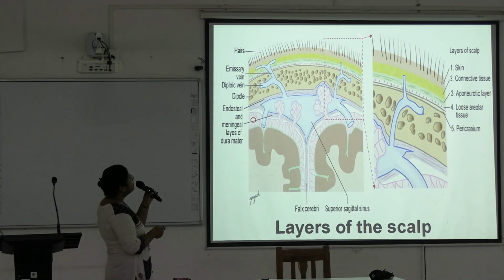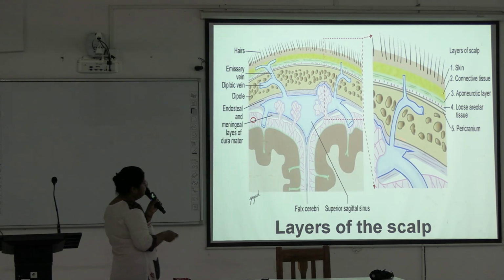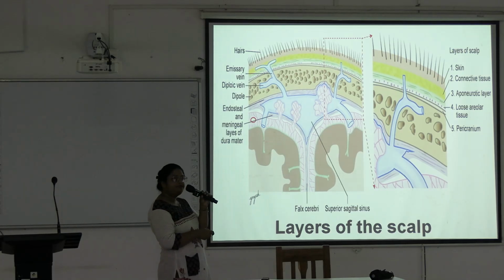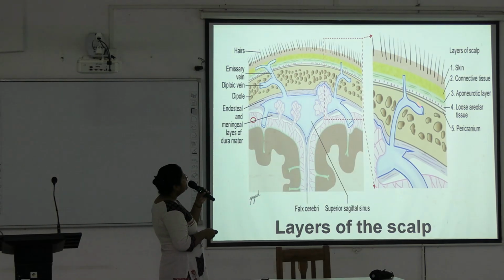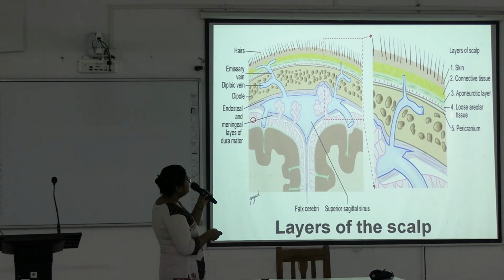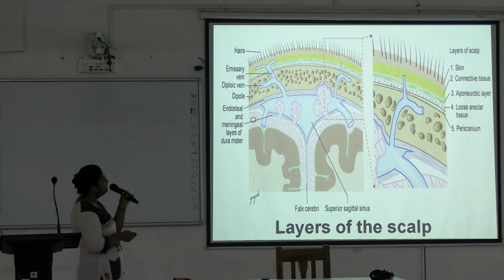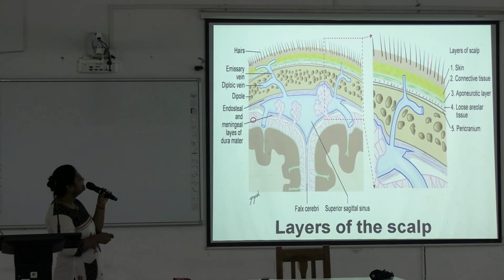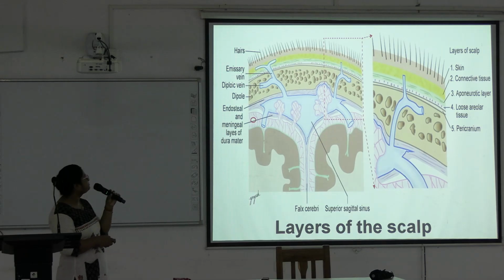Here, this part we have enlarged in this view. Outermost is the skin, then the yellow colored portion represents the connective tissue layer, the loose connective tissue layer, and after that here is the aponeurotic layer. The green colored one is the aponeurotic layer or galea aponeurotica. Next there is loose areolar tissue. This is also a loose connective tissue layer, and after that pericranium. Pericranium is the outer covering of the skull bone. So these are the 5 layers of the scalp.